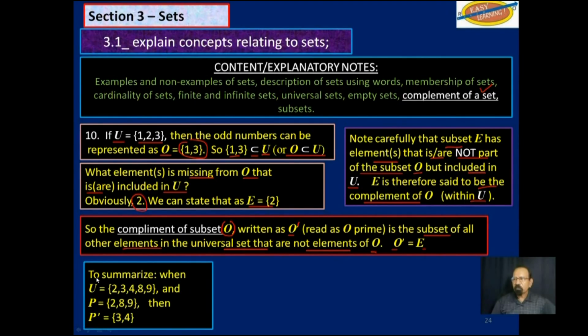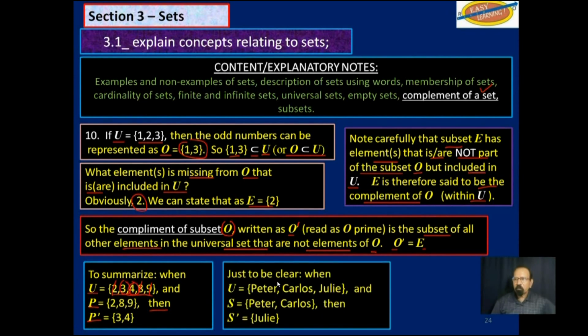To summarize, if U is the set 2, 3, 4, 8, and 9, and P is the subset 2, 8, and 9, then what is left is P complement, which would be 3 and 4.